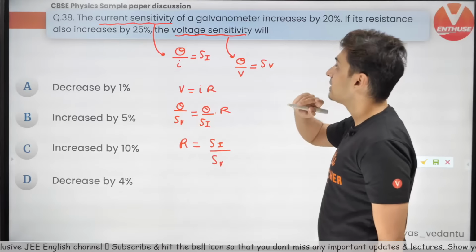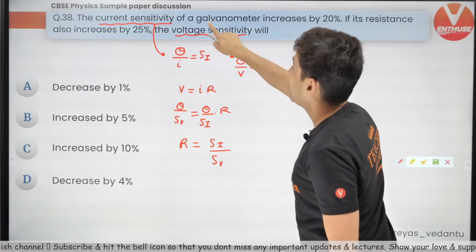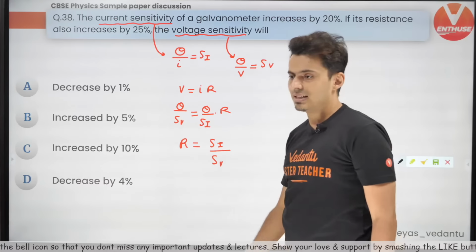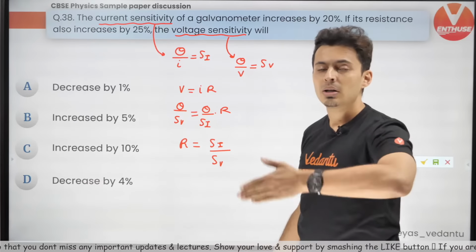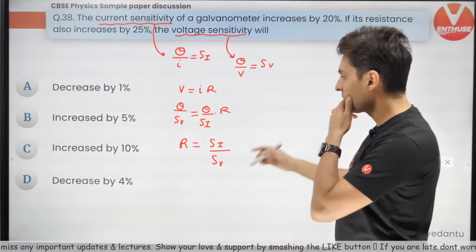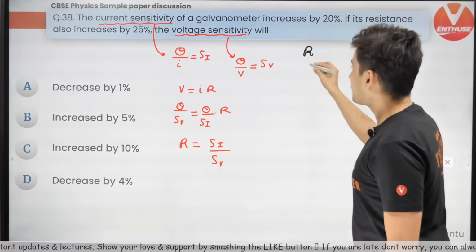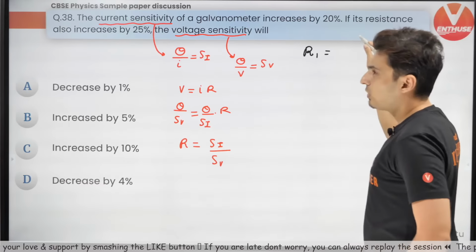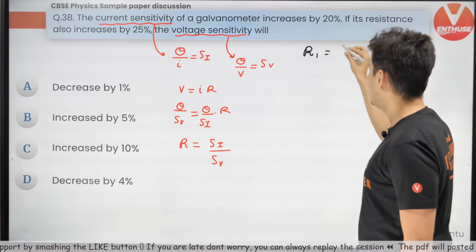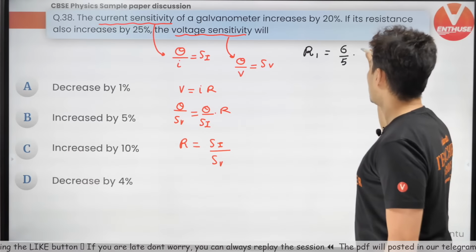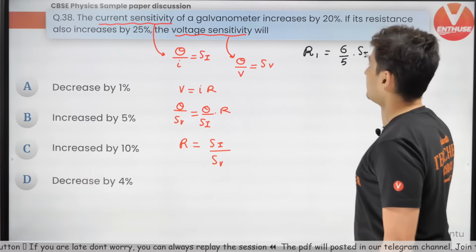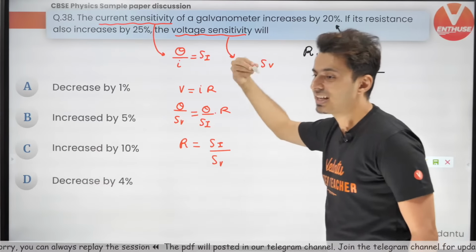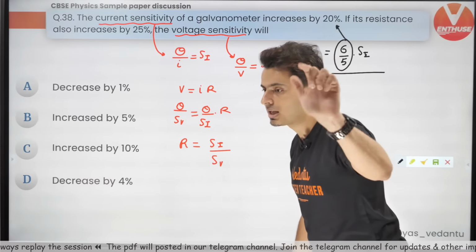Well, see what is given in the question. The current sensitivity increases by 20%. 20% means 1.2. The new sensitivity is 1.2 times. 1.2 is nothing but 6 by 5 if I'm not wrong. So 6 by 5 times the previous sensitivity. I hope this is clear. So this 6 by 5 is coming from this 20% increase. Everybody clear about this? Next point.